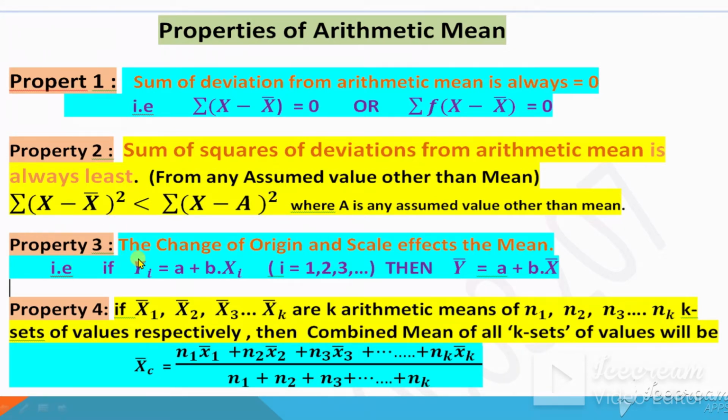Third property is the change of origin and scale affect the mean. If yi is equal to a plus b xi, then y bar is equal to a plus b x bar.